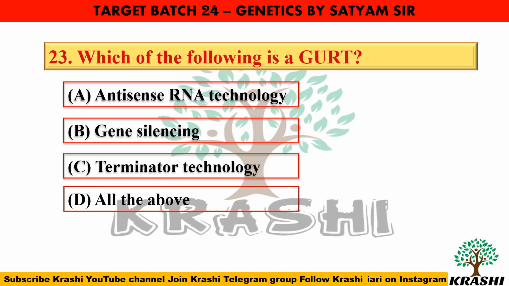Question number 23. Which of the following is a GURT, that is genetic use of restriction technology? So the correct answer is option C, terminator technology, in which the genetically engineered plants produce sterile seeds at the time of harvest.